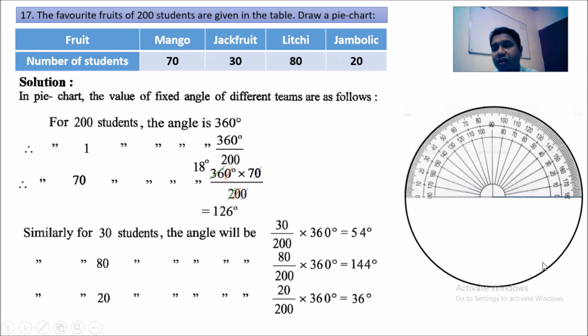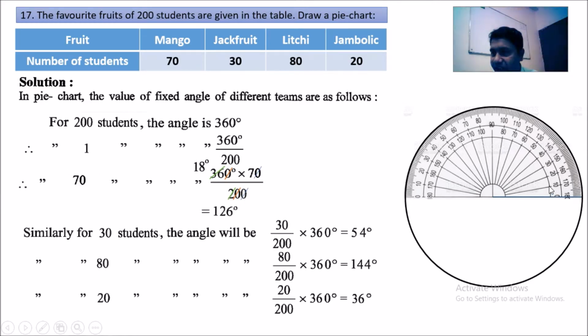So here is the protractor. You can see there is a 0 at the two ends of the protractor. We just put the center of your protractor on this point, the center of the circle, and one side, the 0, passes over the line. Now we count 126 degrees for the 70 students who liked mangoes.